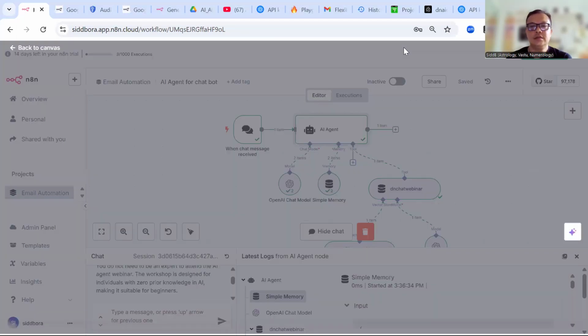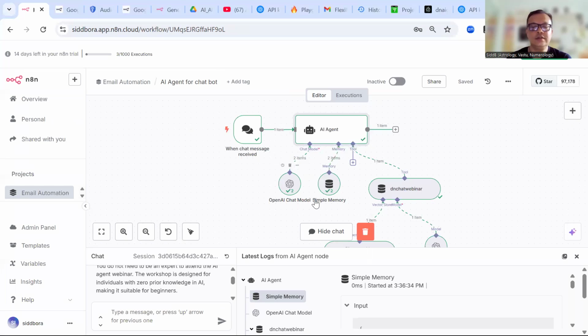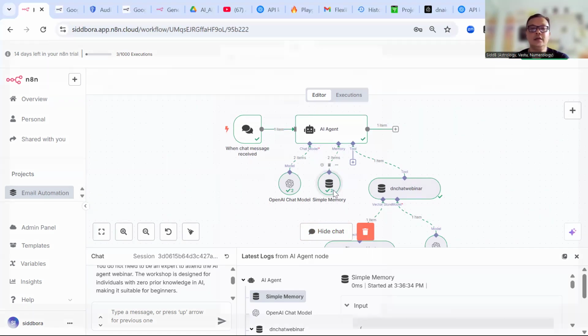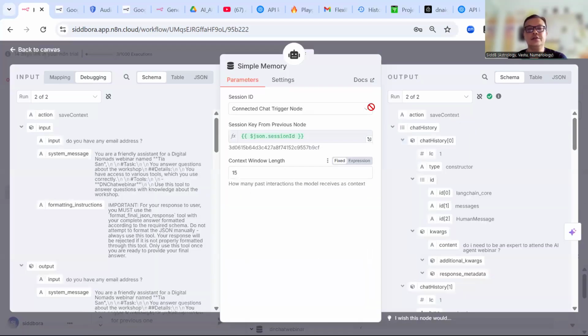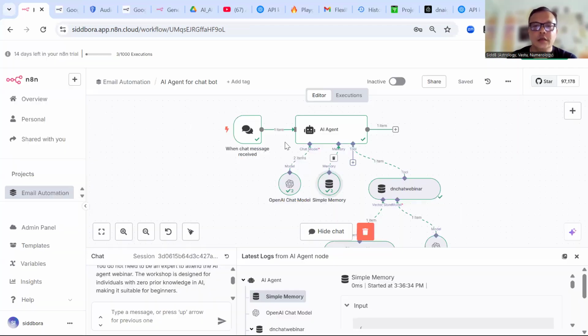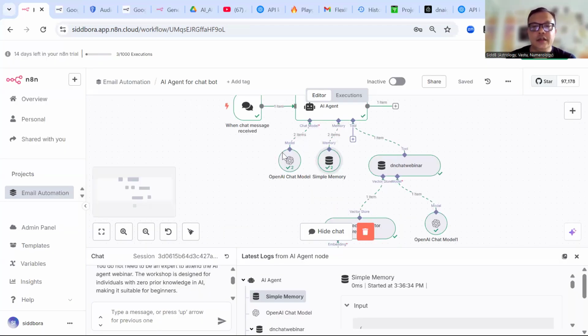So the flow will be, it will check on this, then it will take the query, then it will also save those queries in my memory, the last 15 queries. For example, if I say, my name is Sid, then it will say, hey, how are you, Sid? Then if I ask, Sid, what is my name? Then the model will tell me, yeah, your name is Sid. Okay, fine. Then let's move on.